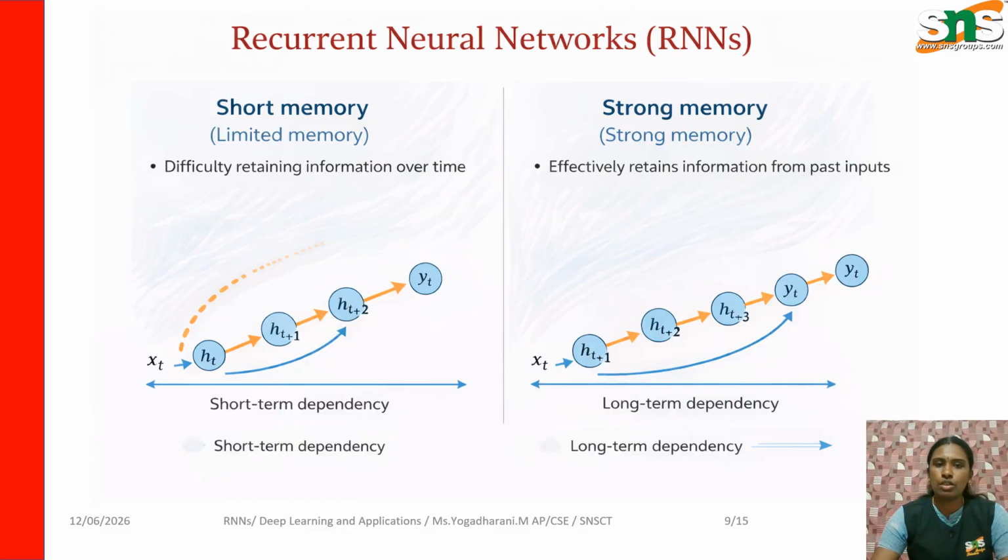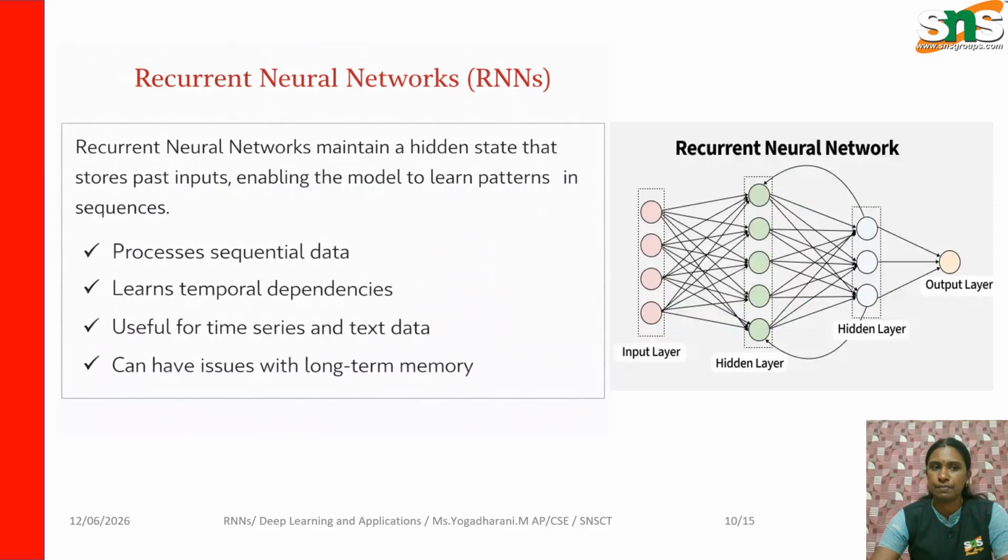This shows short memory and strong memory. Due to short memory, it is difficult to retain information over time. Hidden state 1 and so on, up to the output, is generated. Due to less memory, the past information is not retained. But in strong memory, you have memory to store the past information, so it efficiently retains information from the past. So this slide shows the difference between short memory and strong memory, its limitations, and its benefits.